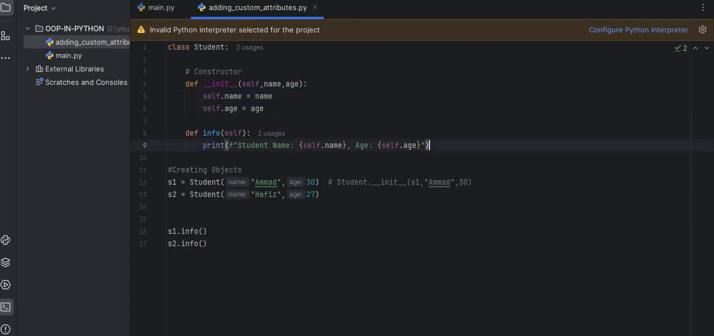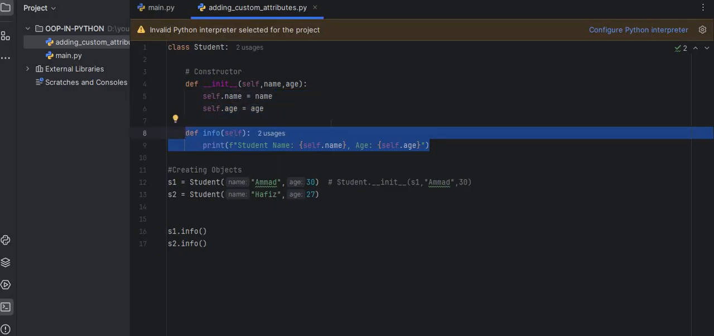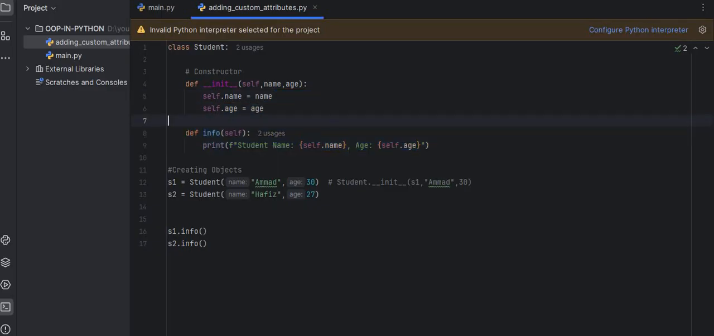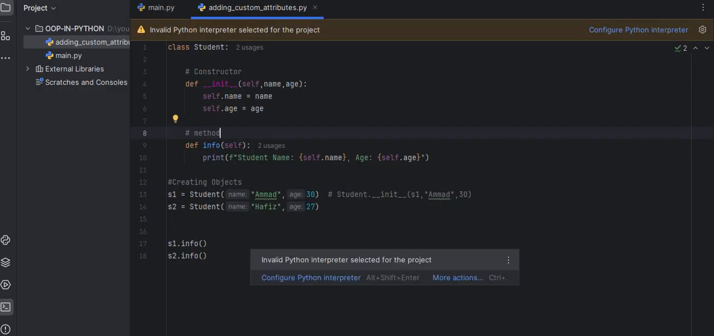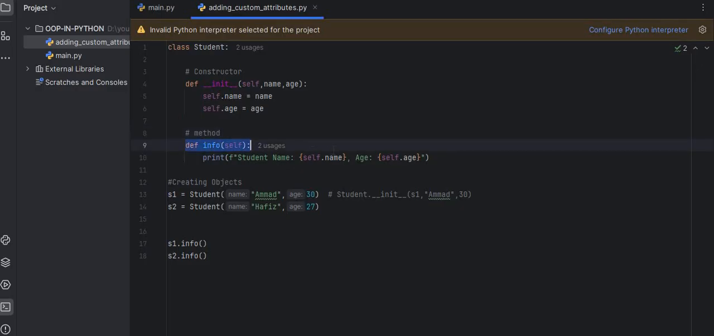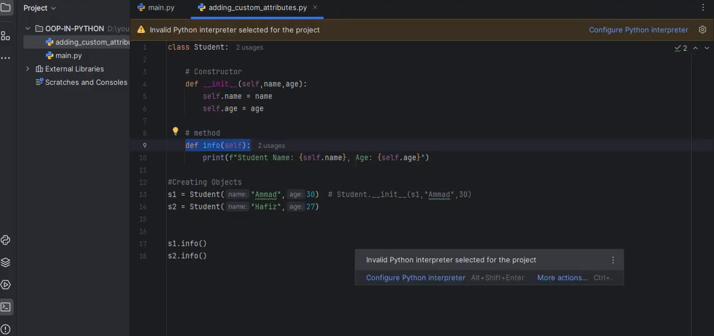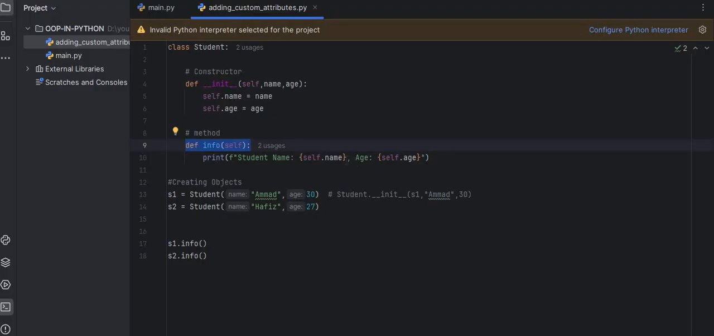Then we create a method with the name info. Let me write here, this is a method. And a method is basically a function inside a class. A method performs an action related to the class. Inside this method, what specific action is performing here? So it prints the student name and age.